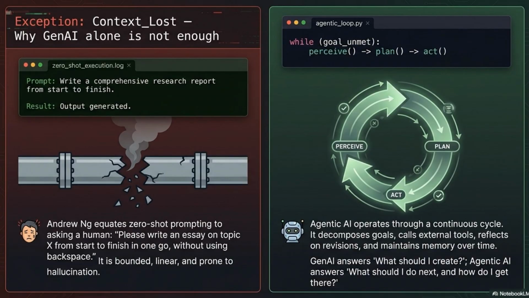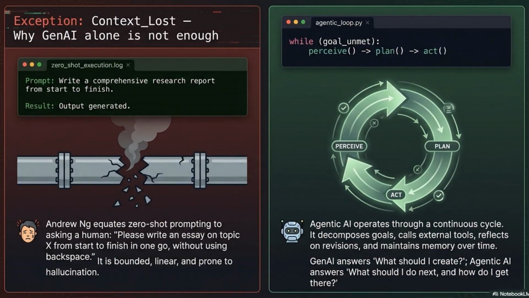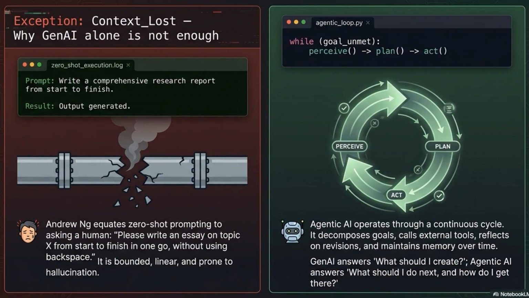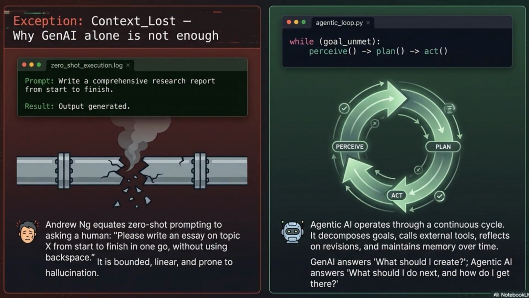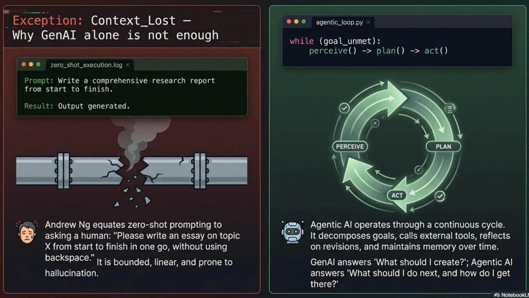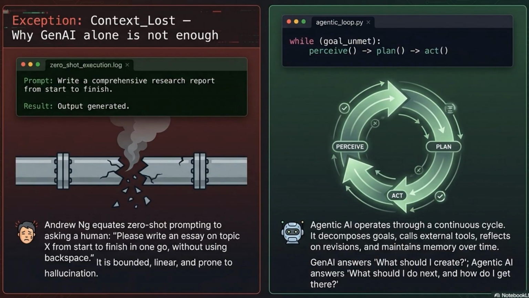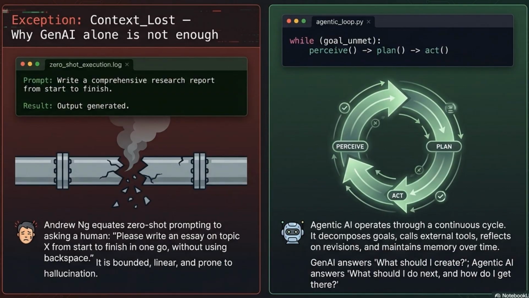The right panel shows the agentic alternative. True agentic AI operates through a continuous while loop. While the goal is unmet, the system perceives its environment, plans its next action, then acts. It loops, calling external tools, reflecting on failures, revising its plan. The distinction is fundamental. Gen AI answers the question, what should I create? Agentic AI answers, what should I do next, and how do I get there?